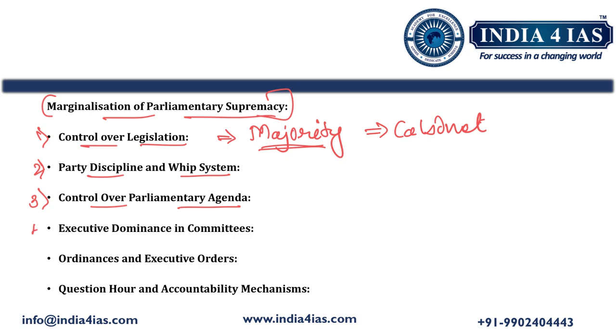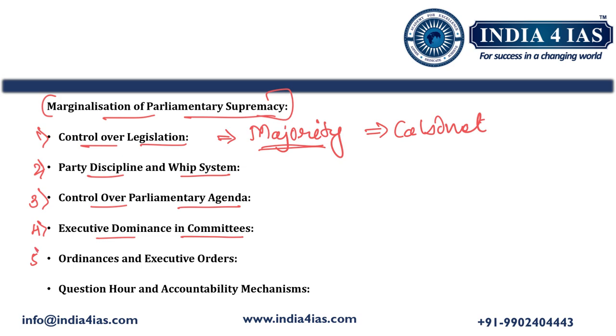Then the fourth point is executive dominance in the committees. Parliamentary committees, which are essential for scrutinizing legislation, have also come under the influence of cabinet. Ministers or ruling party members often chair key committees, limiting their effectiveness in holding the government accountable.